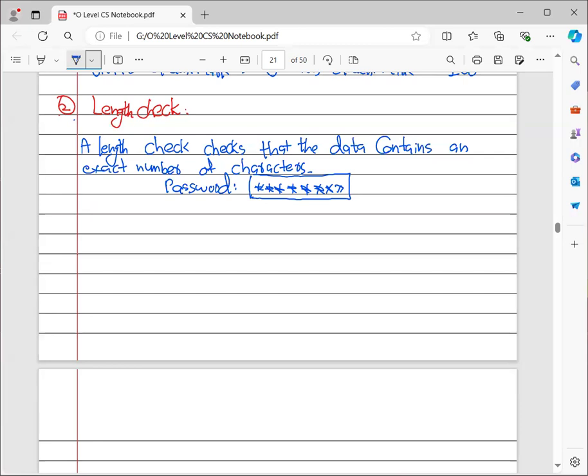A length check checks the length of these characters, 1, 2, 3, 4, 5, 6, 7, 8, that they should be of a certain length. If they are of the right length, they are accepted, and if they are not, they are not accepted. So let's work on one example. First of all, I'm going to output